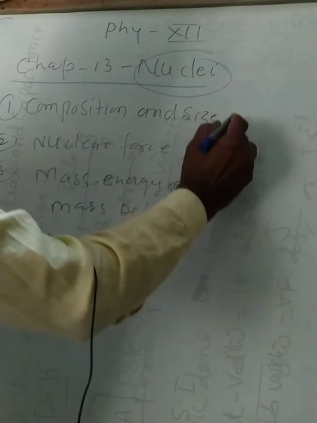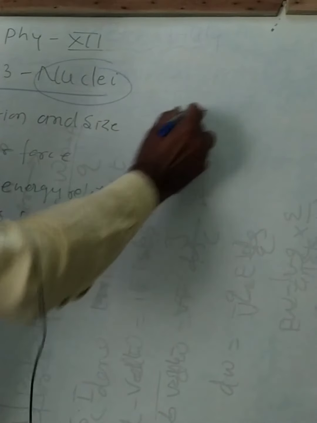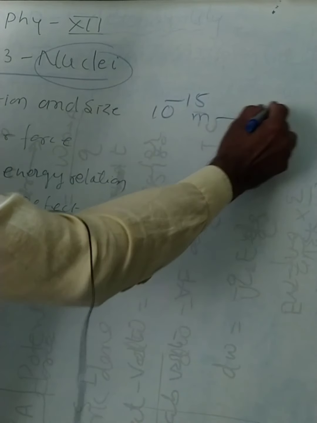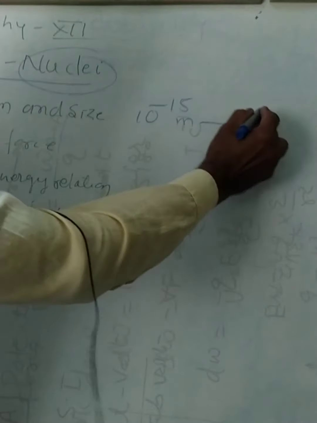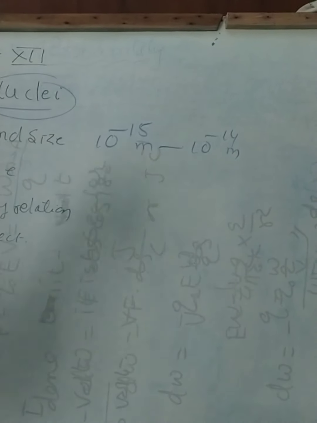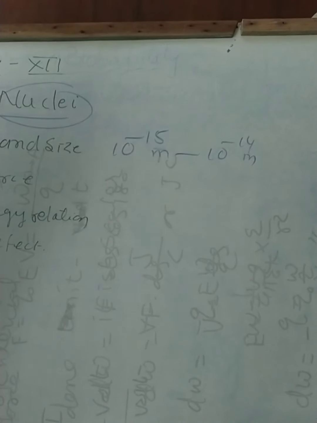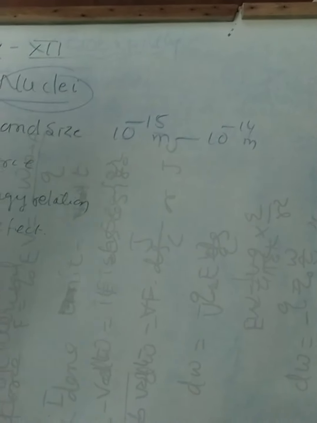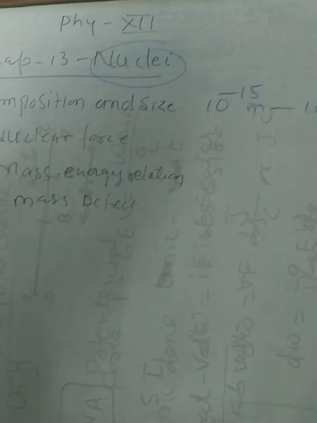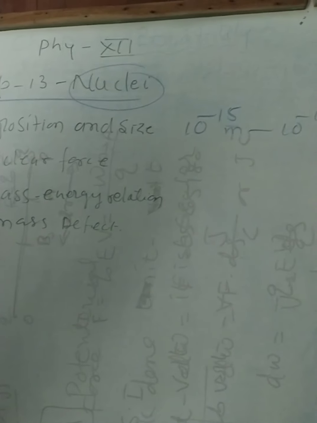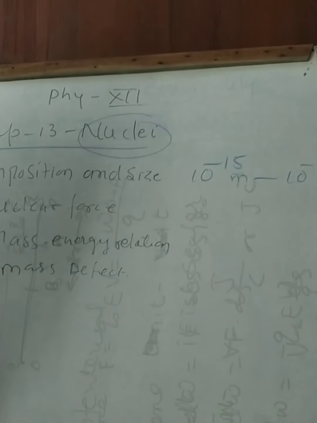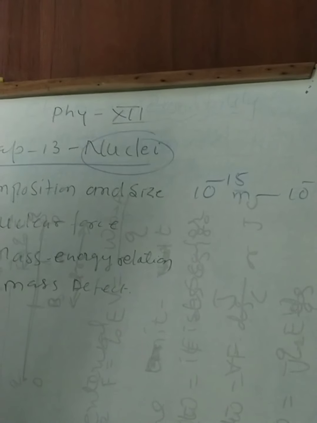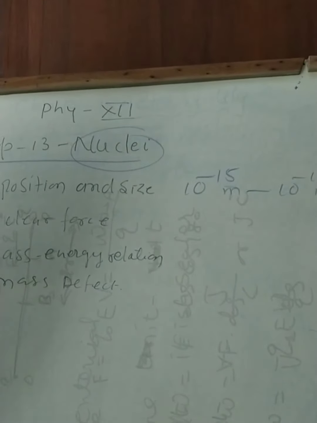If we talk about its order, it is 10 to the power minus 15 meter to 10 to the power minus 14 meter. You have also studied this in your chemistry. So this is the composition of the nucleus. The nucleus is composed of these particles, and its density is 10 to the power 17 kg per meter cube.